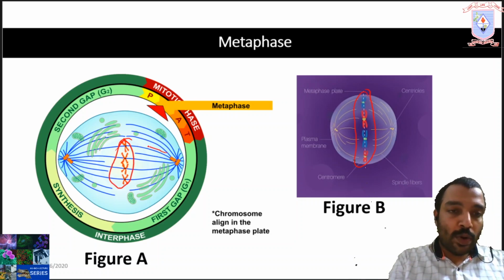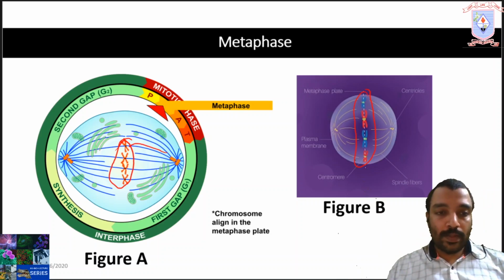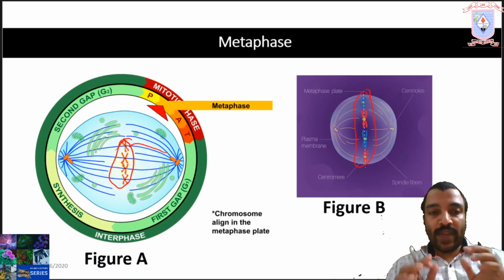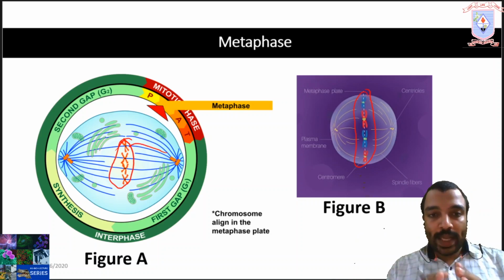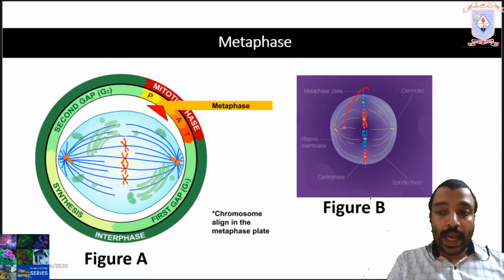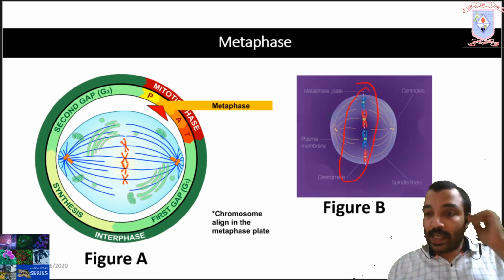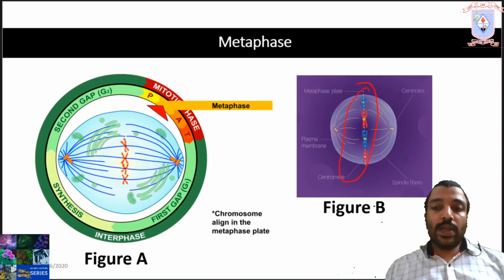Here you can see the blue line is attached with the kinetochore of the chromosome. So metaphase is defined as the point at which all of the chromosome pairs are fully condensed, attached to the mitotic spindle, and aligned at the center region of the cell, termed as the metaphase plate.